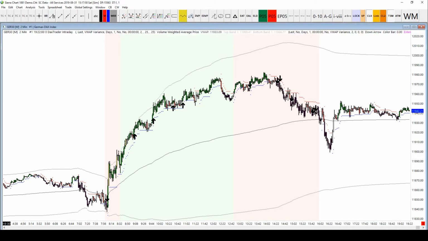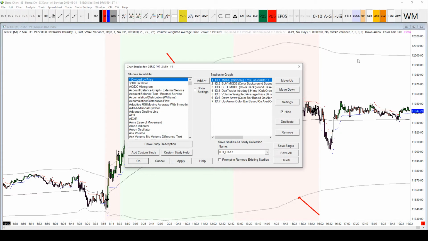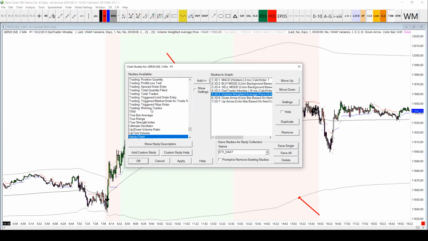Let's also take a look at these VWAP deviation high and deviation low bands. At the moment they look like they're dashed. I think this might even be the same, but we'll check that. I'm going to make those lines instead of dashes, so let's right click, studies. That indicator is called the volume weighted average price. It's a standard indicator which comes as part of your Sierra Charts installation. It's right there, look. That's just one of those that I already have added as part of my template file that we did in a previous video.